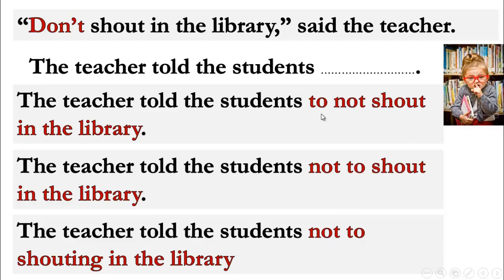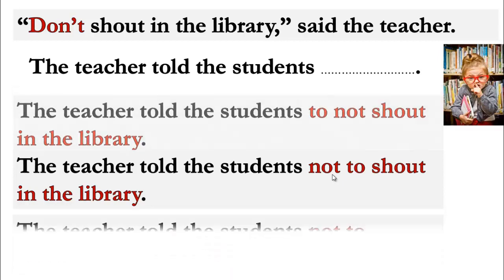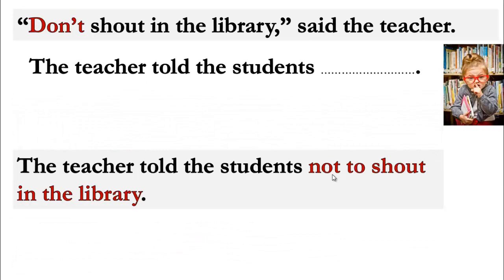Here we have not to shout in the library, not to shouting in the library. If you look here, we cannot change the verb here because we have to. So we are going to use the infinitive verb one. So the correct choice is the second one. The teacher told the students not to shout in the library.